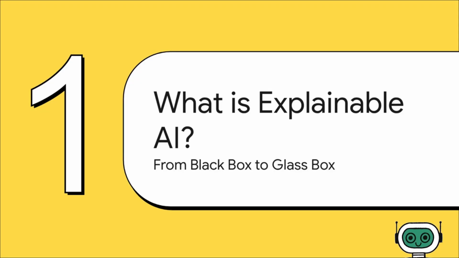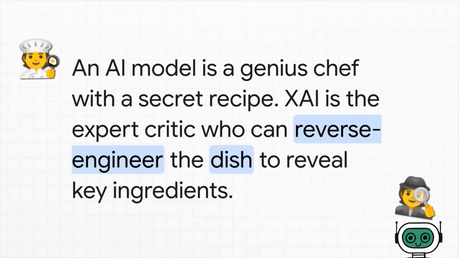The whole goal is to take that black box and turn it into a glass box, where we can actually see the mechanics and understand the logic driving a decision. Here's a helpful analogy. Think of a complex AI as a brilliant chef who makes an amazing dish but keeps the recipe secret. You know the result is good, but you have no idea how it was made. XAI is like an expert food critic who can taste that dish and tell you the most important ingredients. I'm detecting saffron and a hint of smoked paprika that gave it its unique flavor. It reverse engineers the key components of the final output.